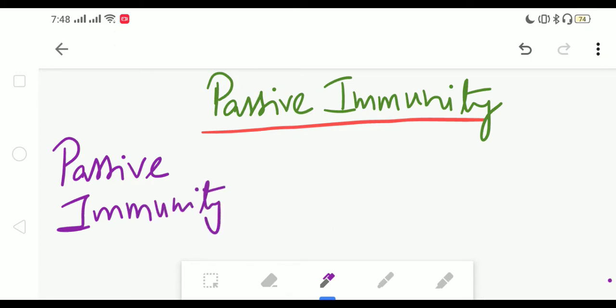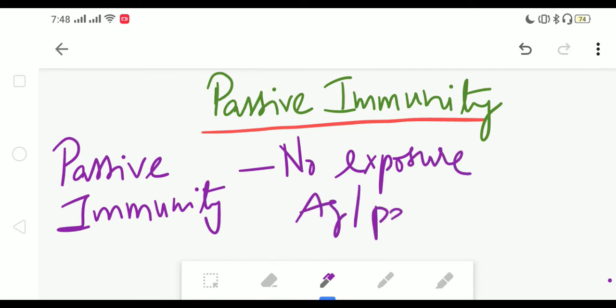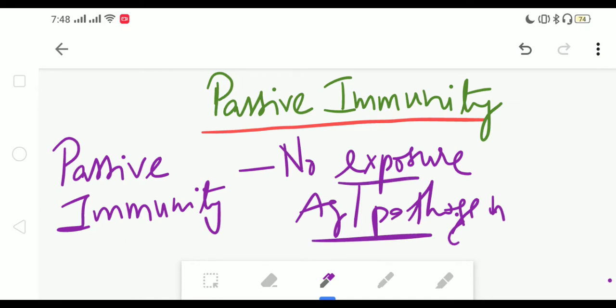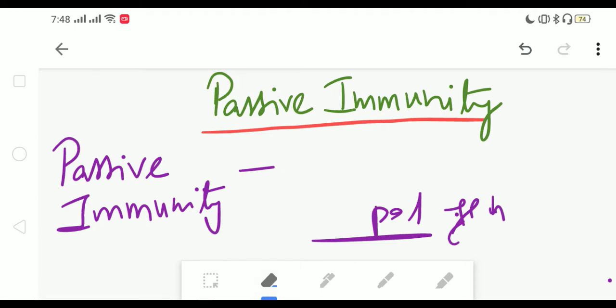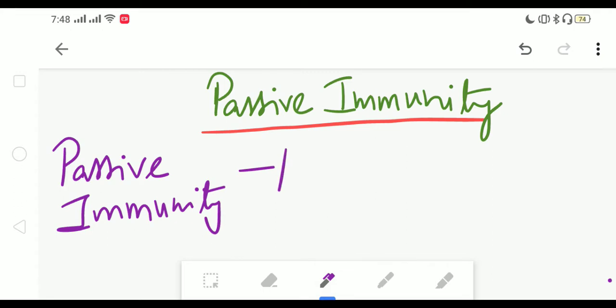there is no exposure to antigen. The individual doesn't get exposed to the antigen or pathogen. Whereas in active immunity, if you remember, the individual gets exposed to the antigen or pathogen. In passive immunity, the person doesn't get exposed to the antigen. So as there is no exposure to the pathogen, there is no activation of the immune system.